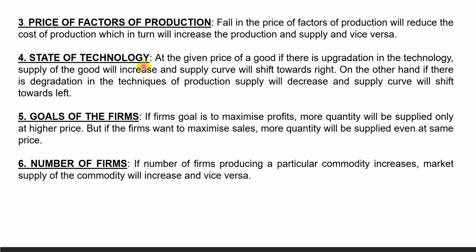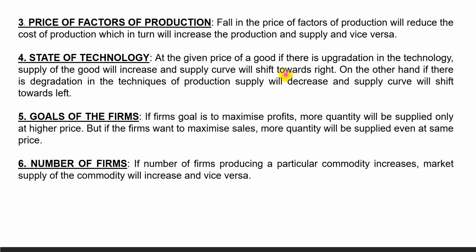State of technology. If the producers make use of improved and advanced technology in their respective process of production, the cost of production will come down because of large scale production. Total supply thus will increase with the given resources. But against it, supply of goods using old and inferior techniques of production will fall. That is why scientific discoveries and their applications to production of commodities are being made.